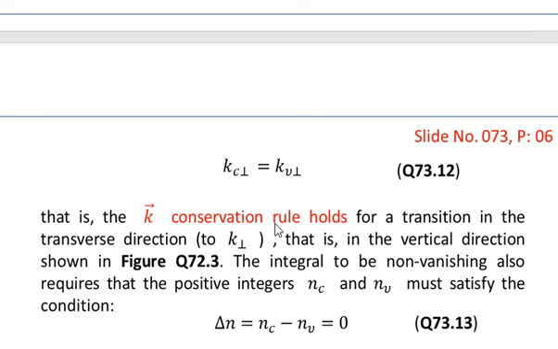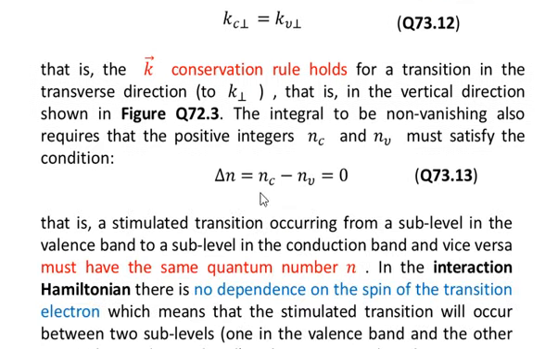So K conservation rules will be applicable in the direction perpendicular to the Z direction, that is in the direction of transition, in the vertical direction given in the figure 72.3. The integral to be non-vanishing also requires that the positive integers nc and nv must satisfy the condition, that is delta n is equal to nc minus nv equal to 0.